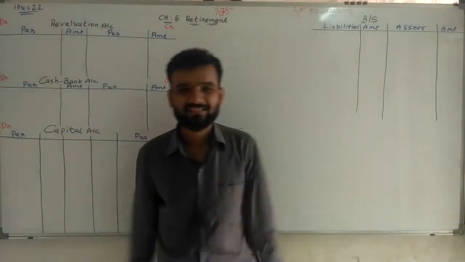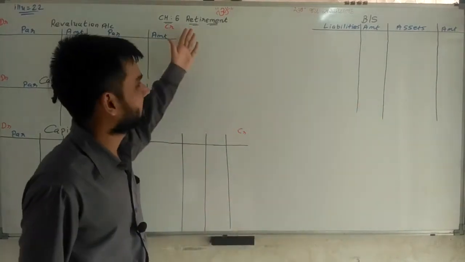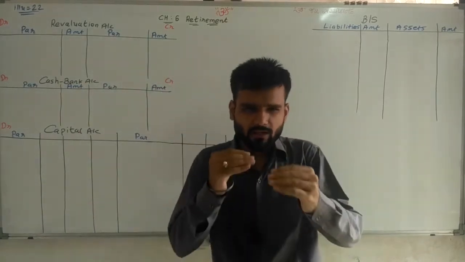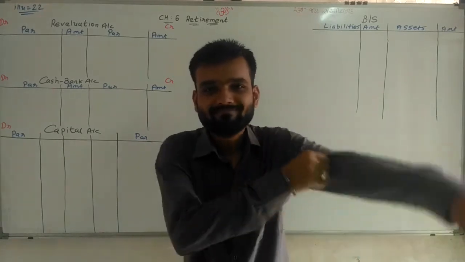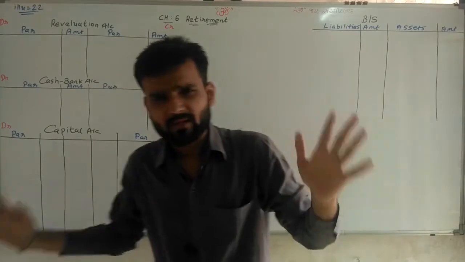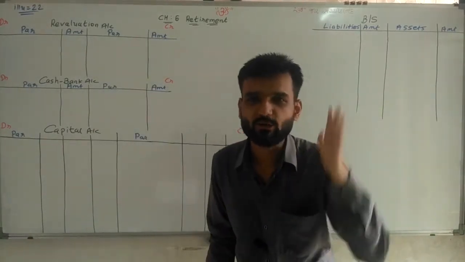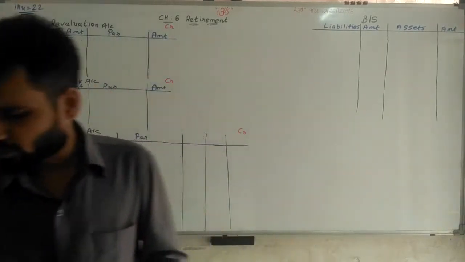Hello students. Today we are doing Chapter 6, Retirement, and today we are doing a level sum of retirement. Level sum, so try to understand. Without wasting time, I am starting my sum. That is Illustration number 22. Now first of all, reading the question.